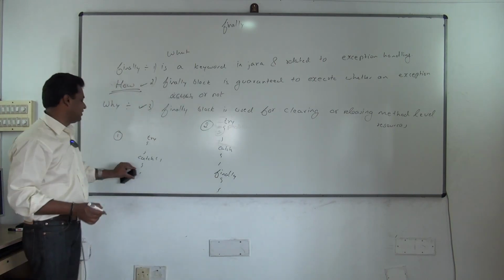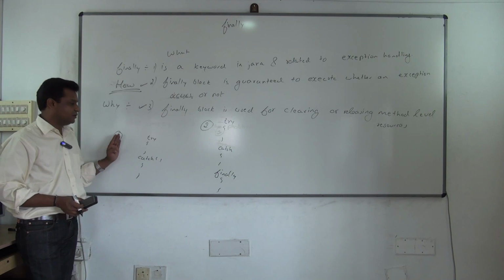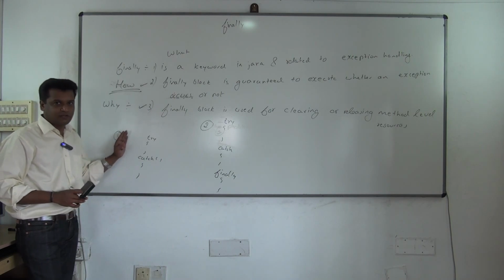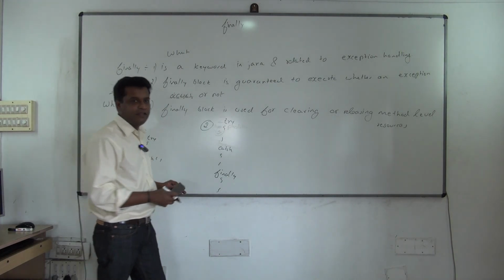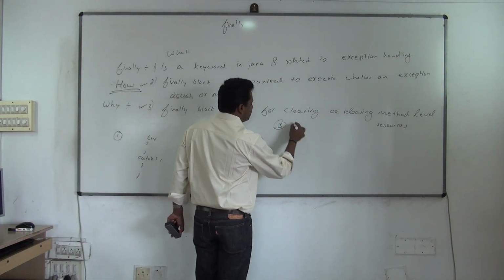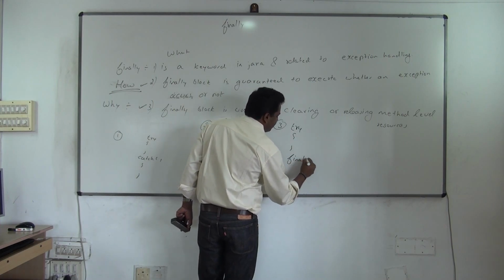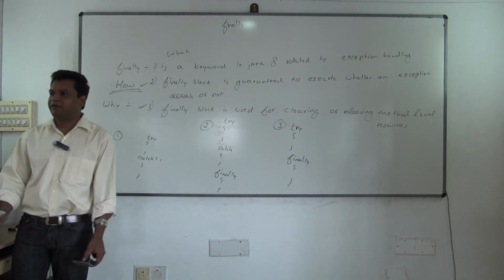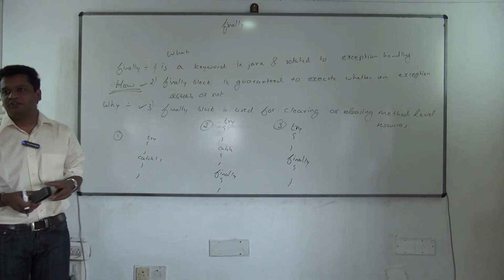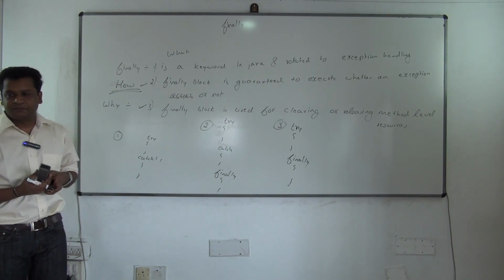The first one is only try catch, which we learnt yesterday. Then the combination of these 3. These 3 keywords you always use like this. One, you'll use try catch; the other way is try catch finally; and the third one is try with only finally. This is how you use it. Obviously they'll be in methods, no doubt about it. These are blocks and they'll be put in methods only.